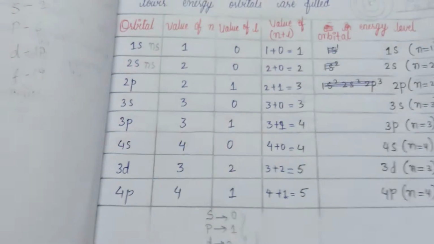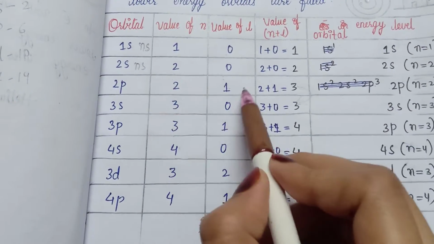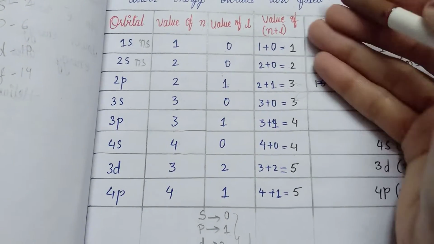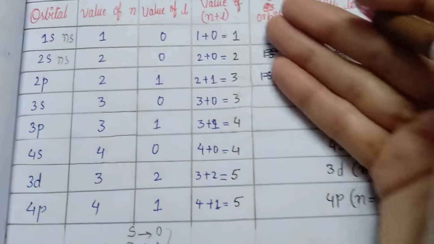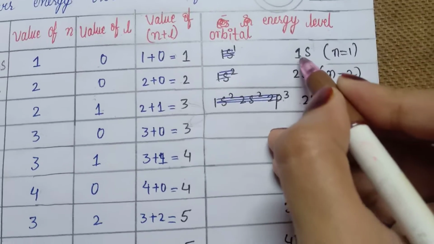Like that you need to take the values of n and l, then add both of them. 1 plus 0 is 1. 2 plus 0 is 2. 2 plus 1 is 3. 3 plus 0 is 3. 3 plus 1 is 4. Like that we get the value of n plus l. But what is the need of these n plus l values? See here, the energy level.